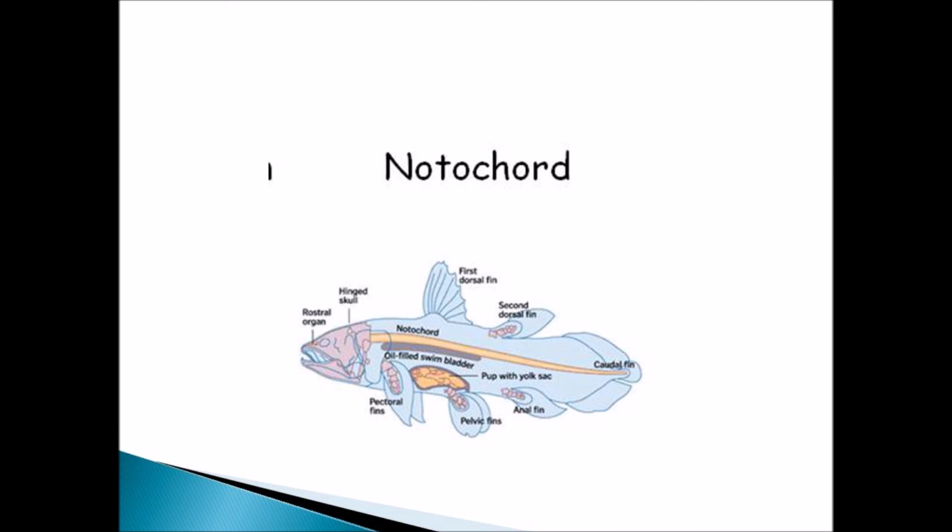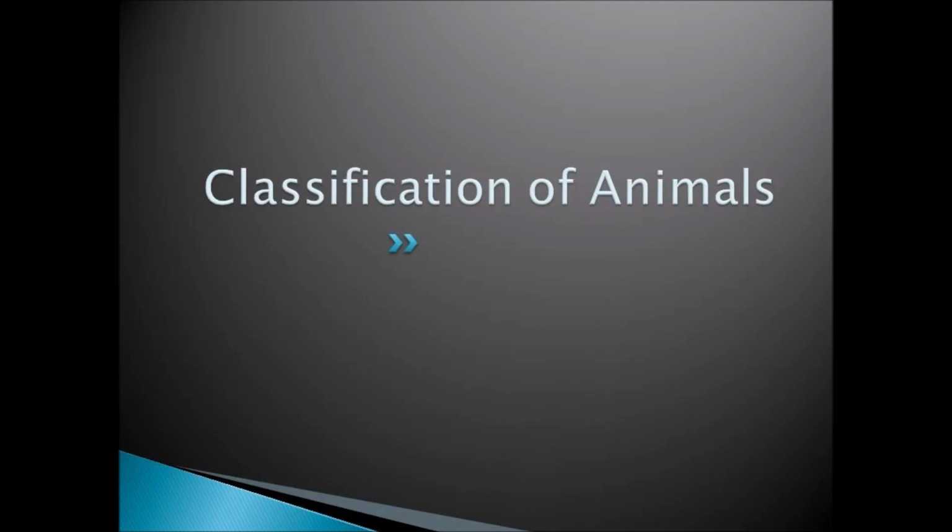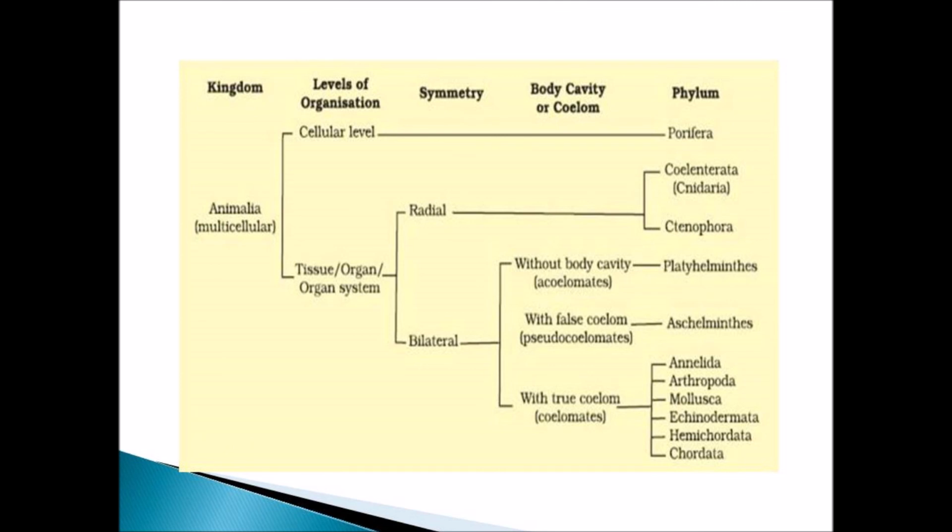Here you can see the image of a fish, and the body structure has been given. In the middle you can see a yellowish line, the notochord. It has a rod-like structure over its dorsal side. That is nothing but the backbone to give a definite shape. So it is a chordate. So we have seen all the different criteria for the classification of animals. Here is a chart to depict all the criteria for classification.